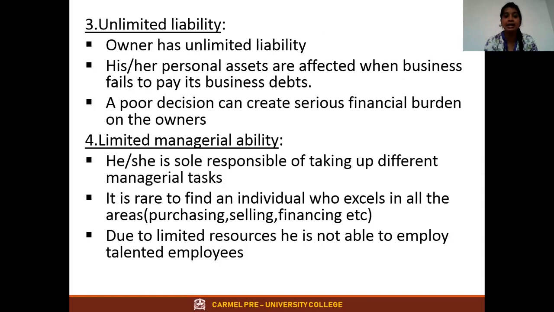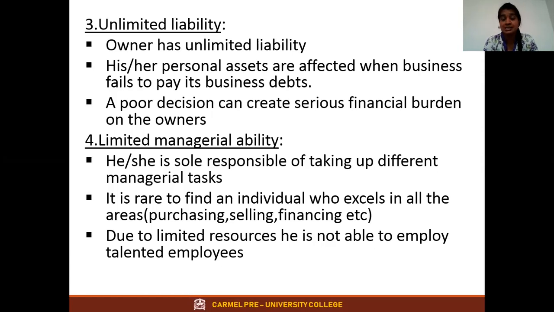Understood? And unlimited liability, what do you mean by unlimited? A very important word is unlimited liability. If you already know accountancy, liability means anything you have to pay. Let me go with an example: you have taken a loan from your friend. Tomorrow you want to pay that loan to him and you don't have cash in the business. So what happens when you don't have cash in the business?